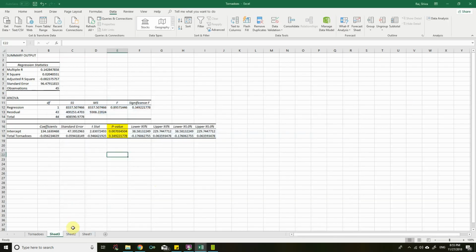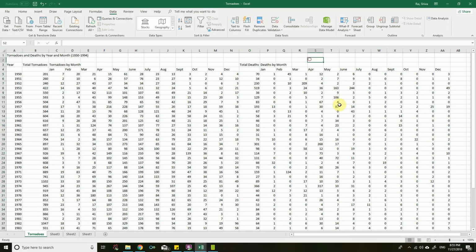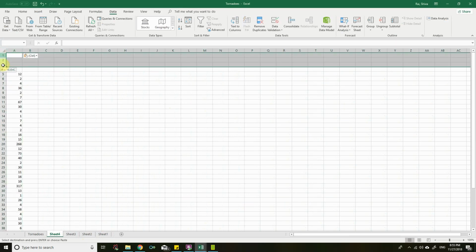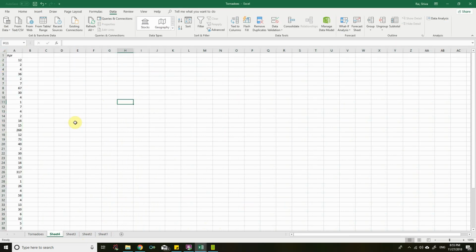Let's again go for the same data. Tornado related deaths in April means we choose this column, Control C, and go for a new worksheet, Control V. Let me remove these empty spaces. For the confidence interval, the first thing we should do is find the average. The average is 27.35.